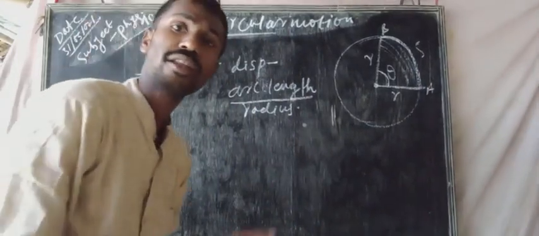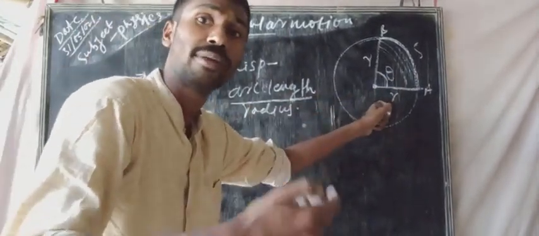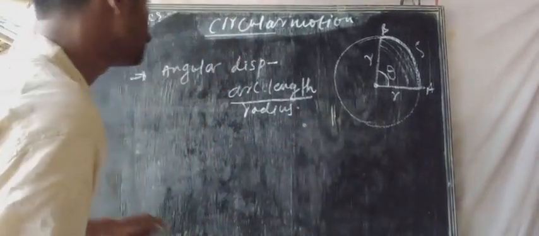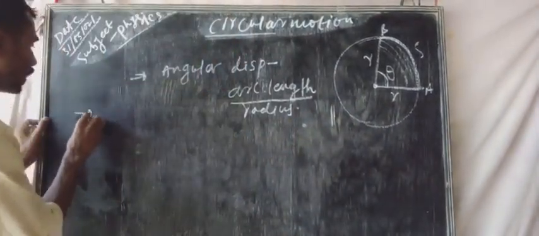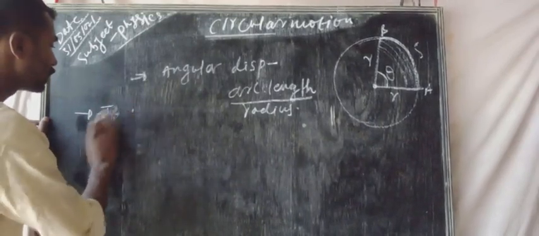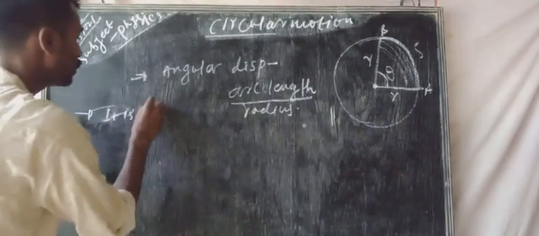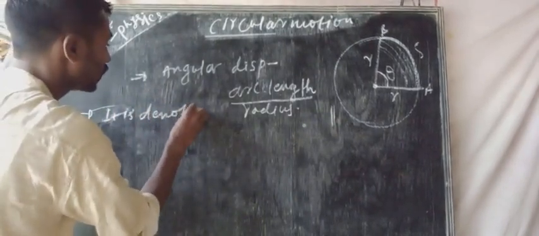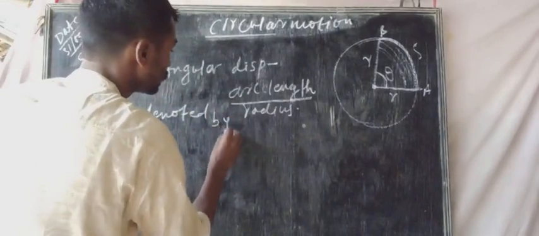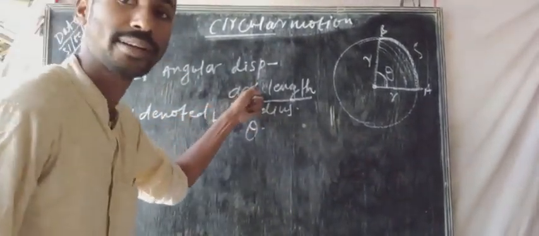That means when we are dividing arc length by the radius of the circle, then the value is theta. Basically, it is denoted by theta. That means theta is the angular displacement.